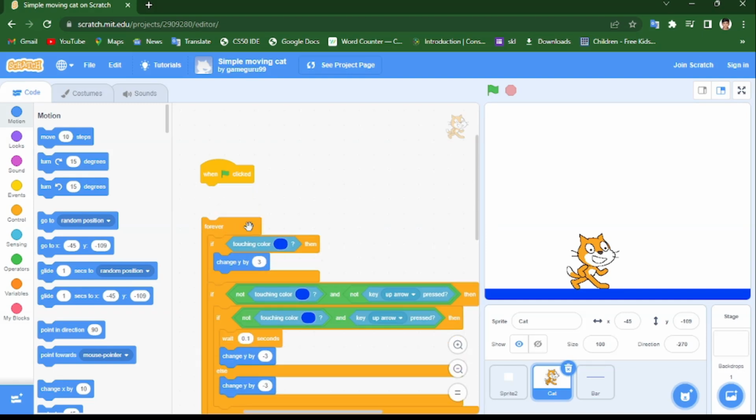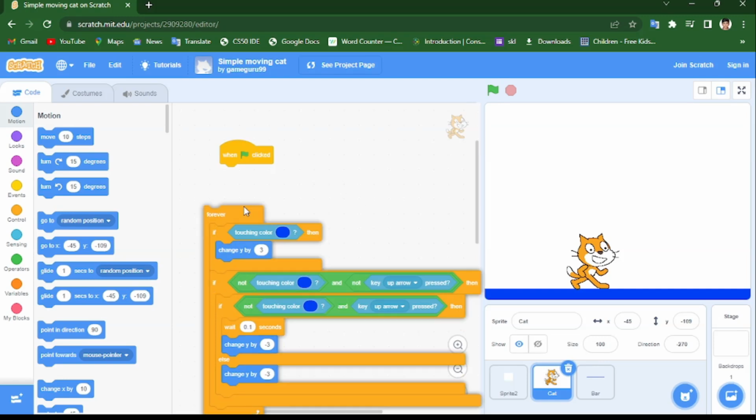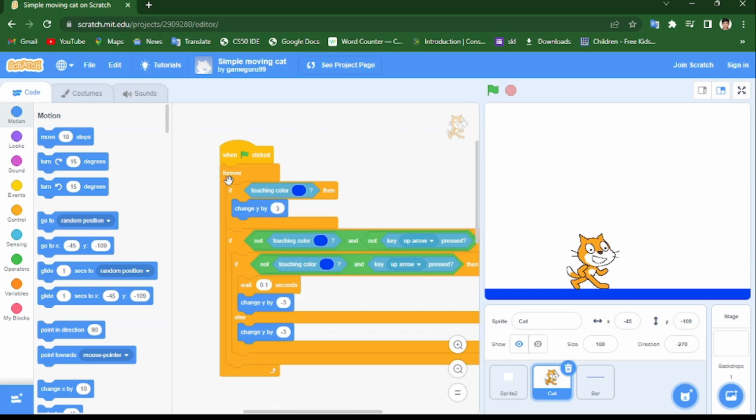The code gets started with the event flag. When you click this flag, that's going to run. And this forever is, as I told you before, a loop, like running a thing always, always, always. So that's going to work for this.